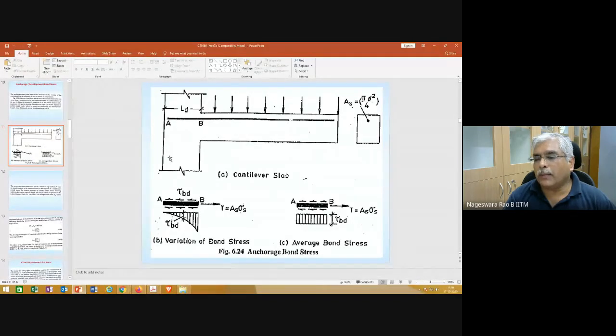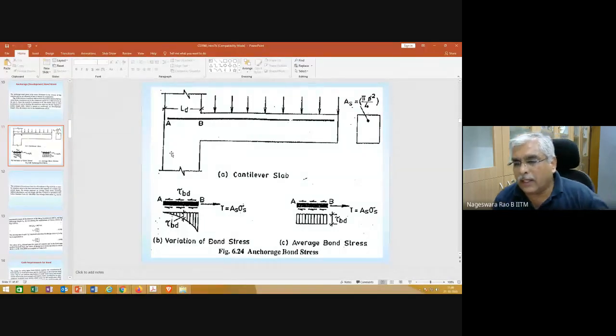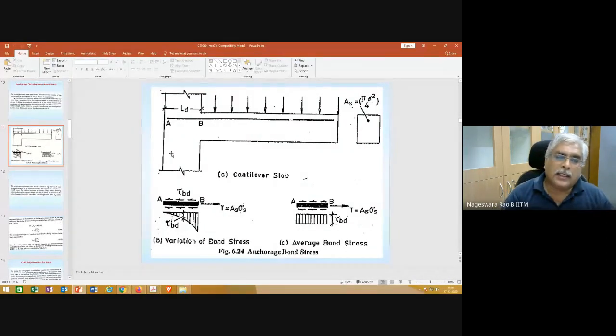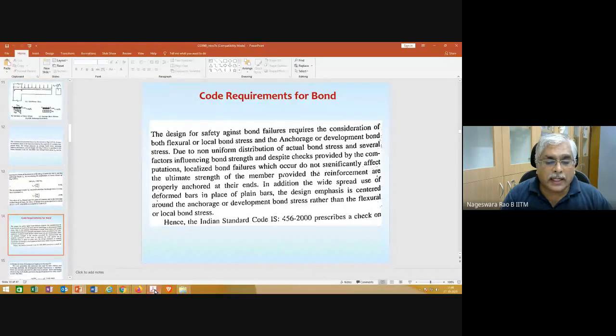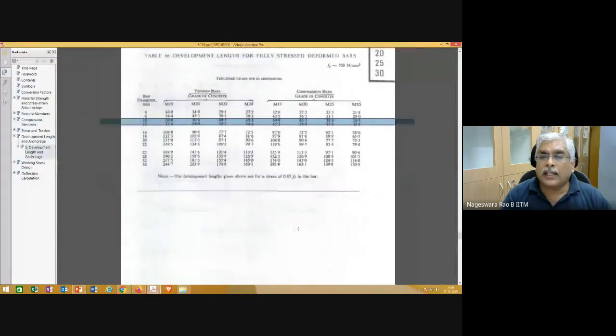And when you do that bending, how do you find the equivalent development length? That is also given in the code book. Any questions? We'll see that. That is given in SP16.